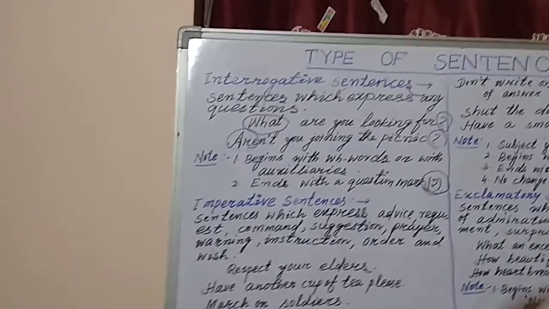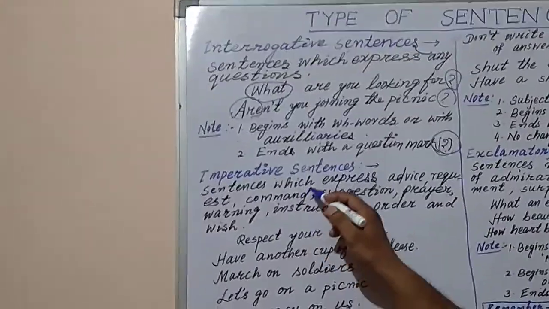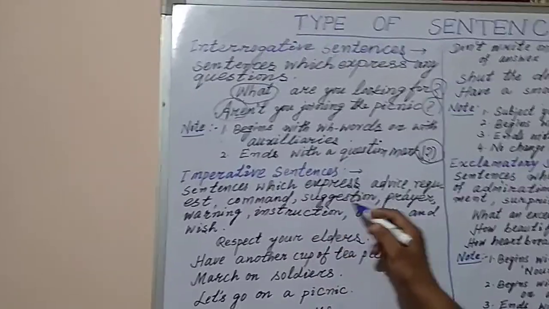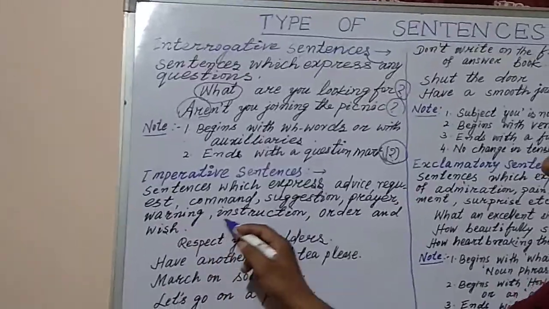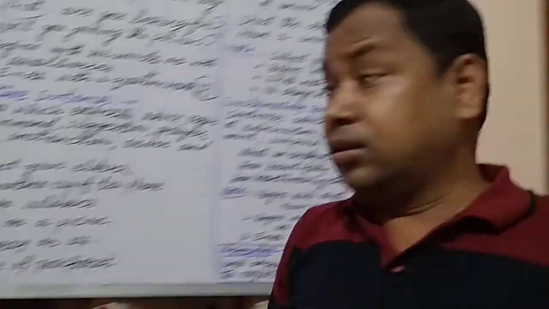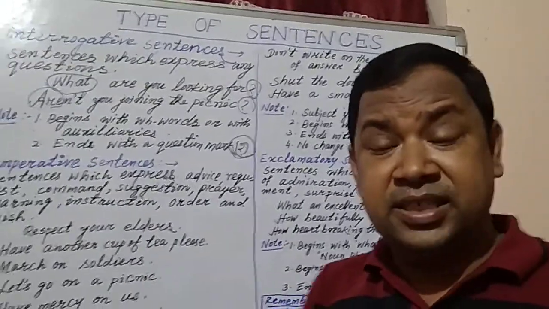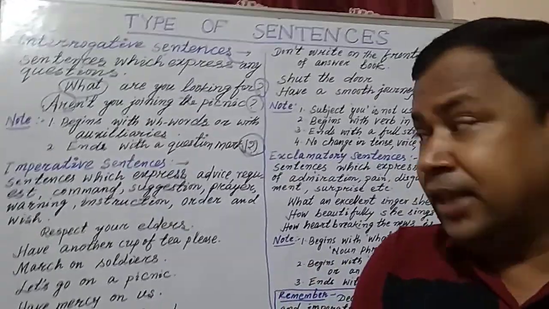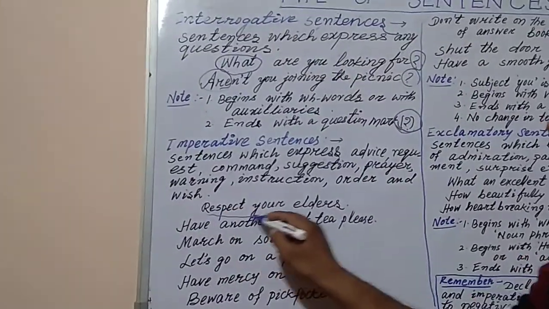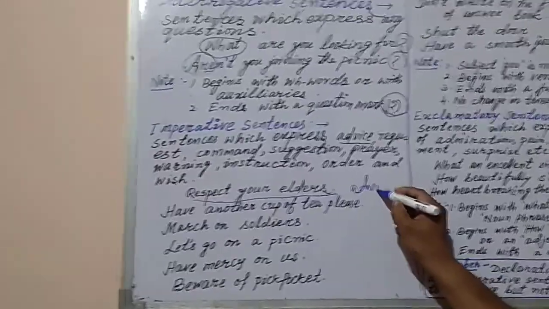Then let us see the imperative sentences. What are the imperative sentences? Imperative sentences express advice, request, command, suggestion, prayer, warning, instruction, order, wishes. These are the feelings, the expressions which are expressed in the sentences. You see the examples: respect your elders. Here, respect your elders is an advice.